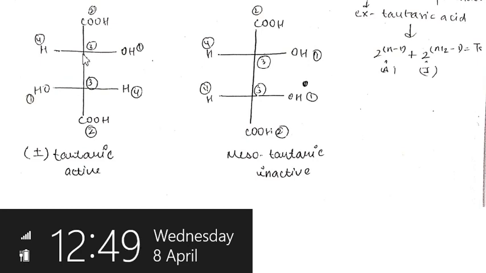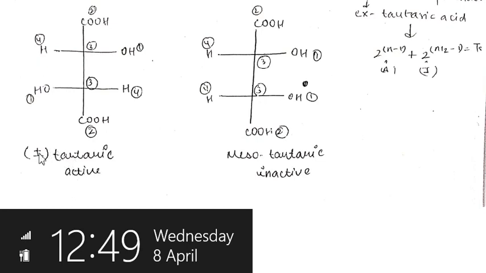Okay? Then this carbon has four different constituents: one OH, one H, one COOH and the rest of this molecule. This one also has the same four groups. It has this mirror image. If we draw its mirror image, then the OH which is present on the right hand side will be on the left hand side. This H will be on the left hand side. This and this will be on the right hand side. So it is known as tartaric acid.